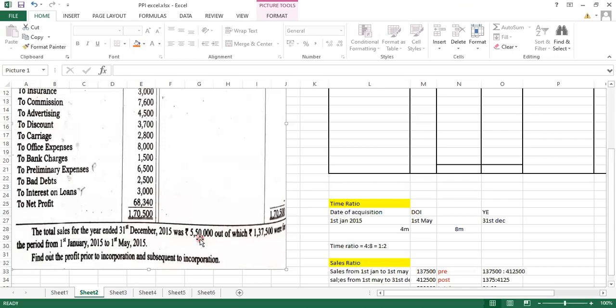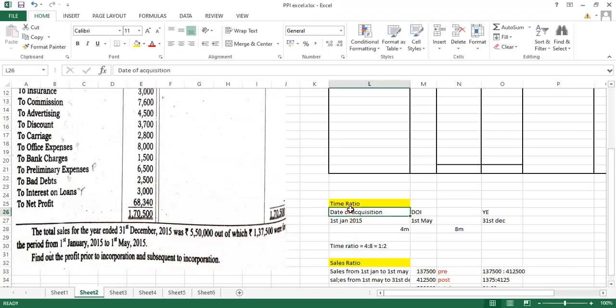ठीक है, so let's first calculate a time ratio and a sales ratio. How to calculate time ratio? We decide the months कि कितने टाइम का है, कितना पहले incorporation और जैसे ही incorporated हो गया उसके बाद के कितने months है. So चलो, date of acquisition was our 1st of Jan. ठीक है, on the day on which we acquired the business. Date of incorporation, on which year, on which month we have incorporated?